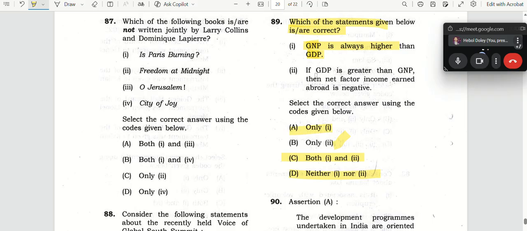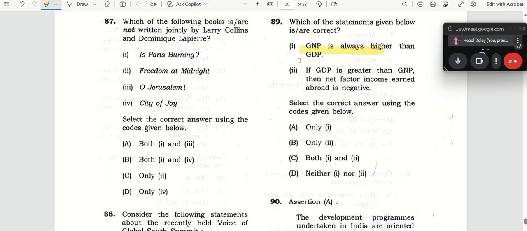Next statement. If GDP is greater than GNP, I just discussed, is it a true statement or wrong statement? Sir, wrong. So follow it up.